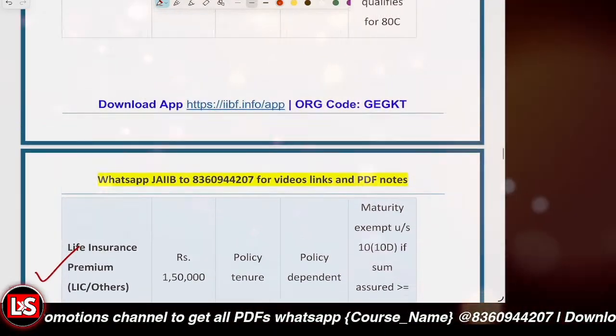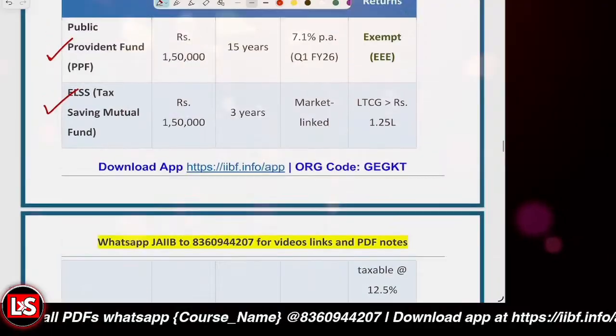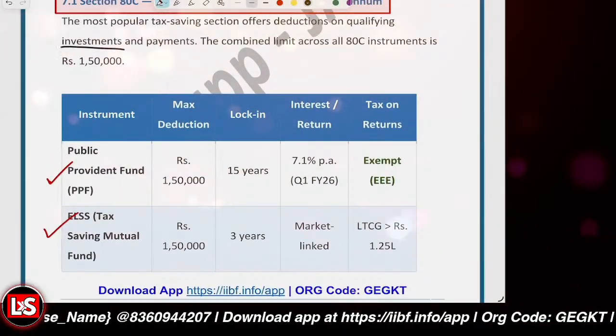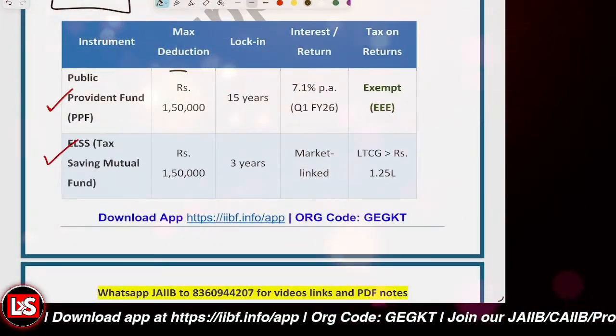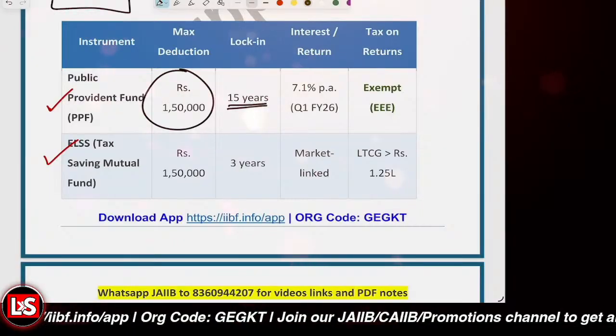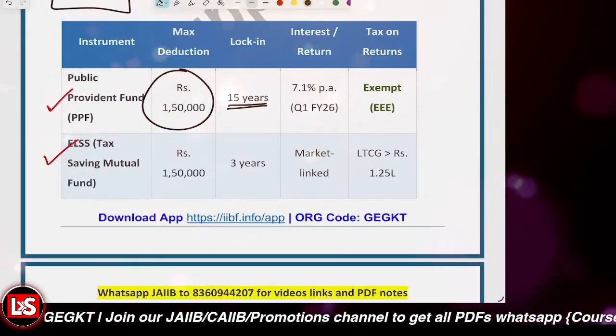If you're paying any premium, or investing in those particular instruments, then it will be covered for the benefit of a maximum of 1,50,000 per financial year. So under the PPF, the maximum deduction is 1,50,000. The lock-in period is 15 years, and the interest rate changes from time to time.